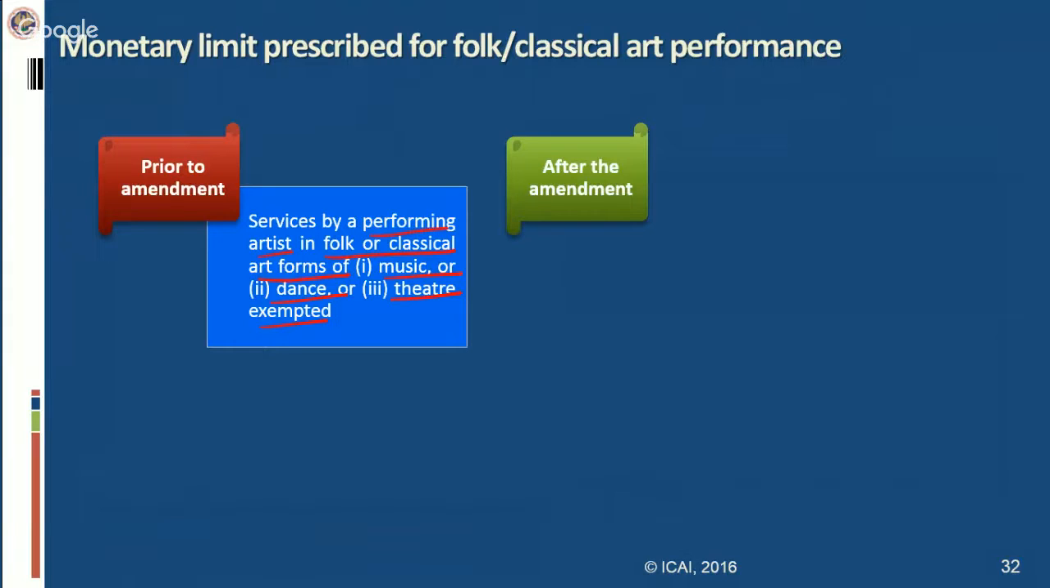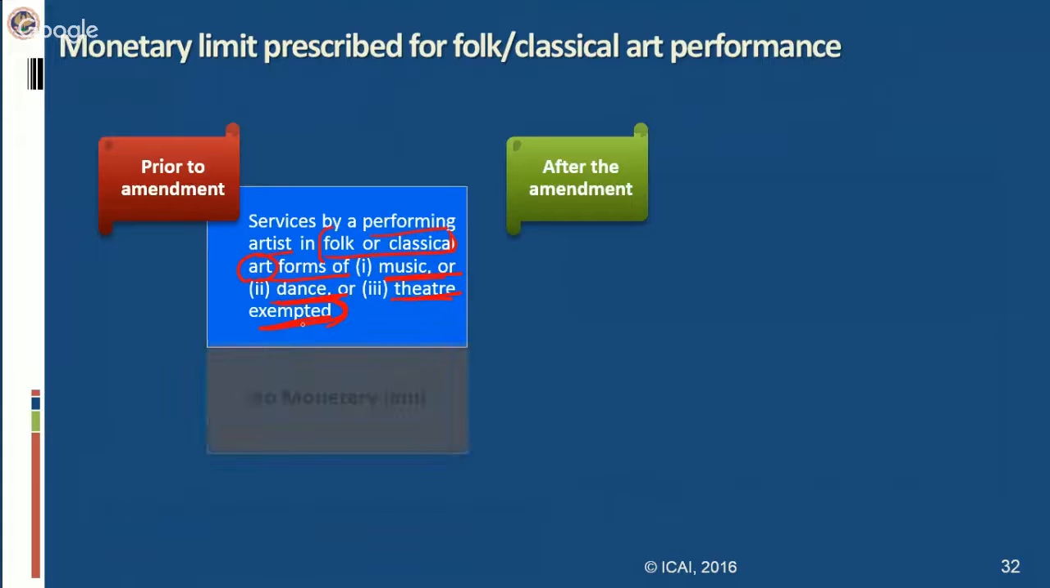Similarly, any other art forms are also not covered. The art forms covered under this exemption are music, dance, and theatre. So in case some painting is there, some folk painting, that will also not be included here. So the services provided by the performing artist should be in folk or classical form, and the art form should be music, dance, or theatre in order to claim this exemption.